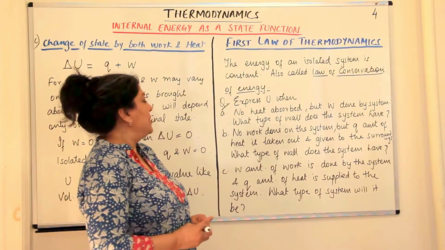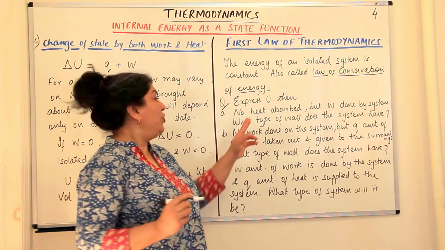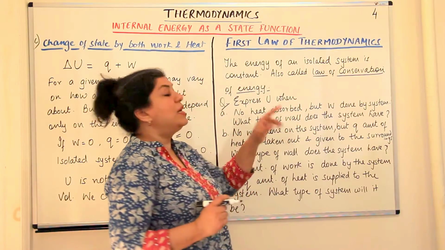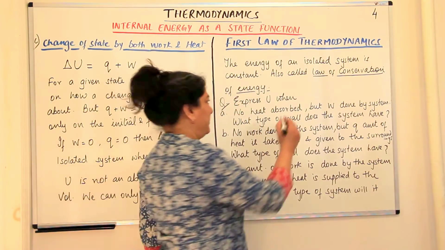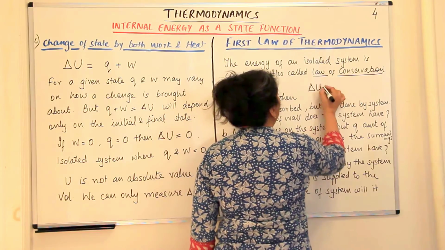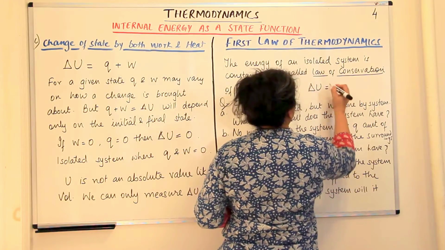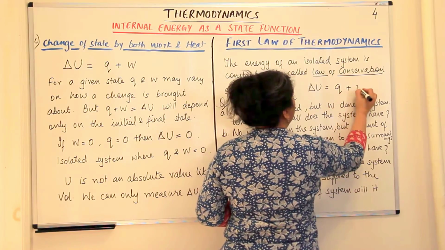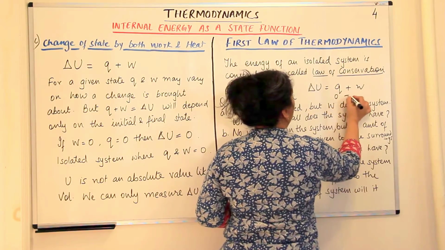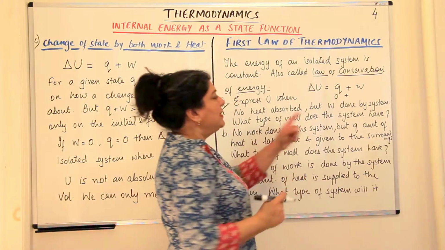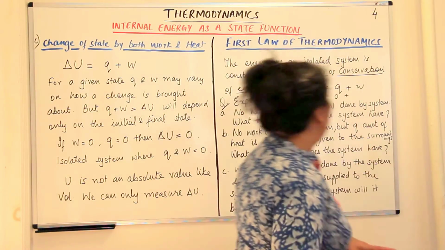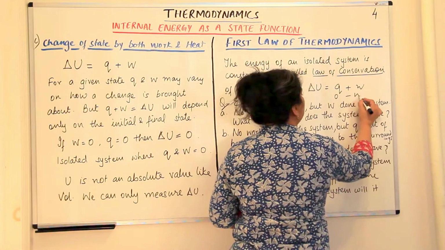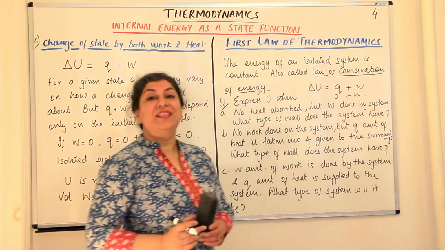So in this situation, no heat is absorbed but work is done by the system. Delta U we know is equal to Q plus W, right? Q here is 0 plus W. Work is done by the system, so the value of W should be negative.